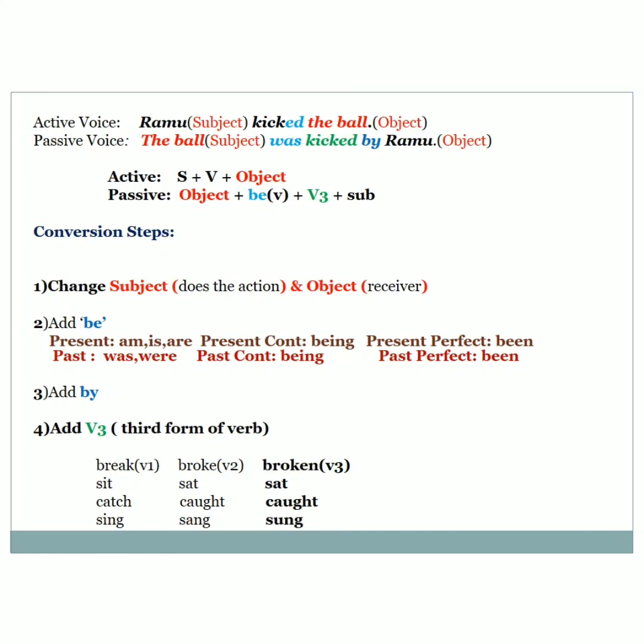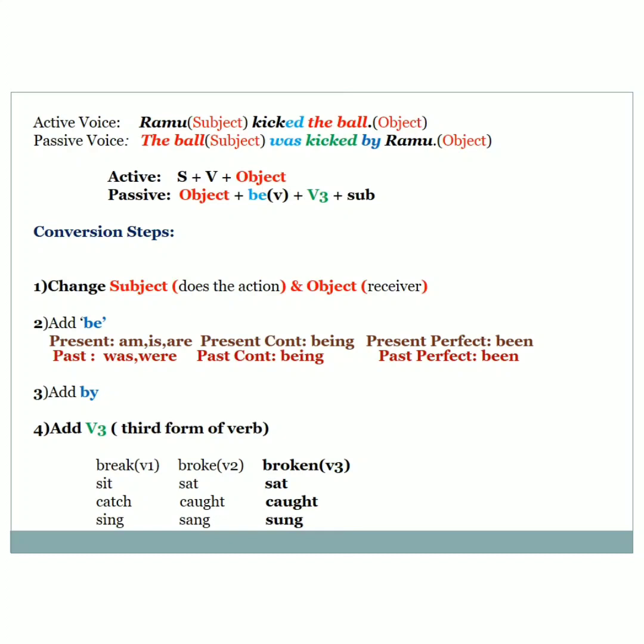And we may wonder why we have to use passive voice instead of active voice. See, this active voice is used in situations where we have to highlight the action that is done by the subject.